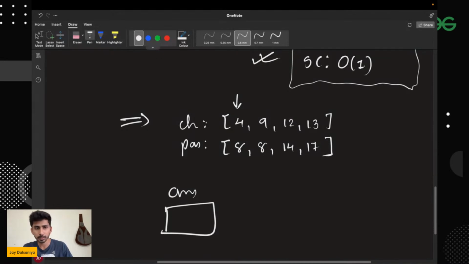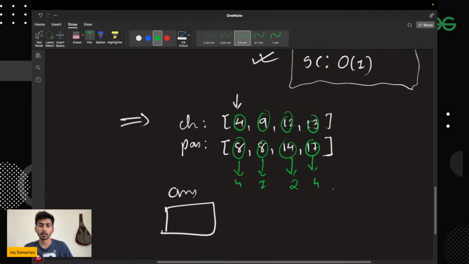So the absolute difference of 8 and 4 will be equivalent to 4, and now 8 and 9 will be equivalent to 1. This will be equivalent to 2, and this will be equivalent to 4, right?